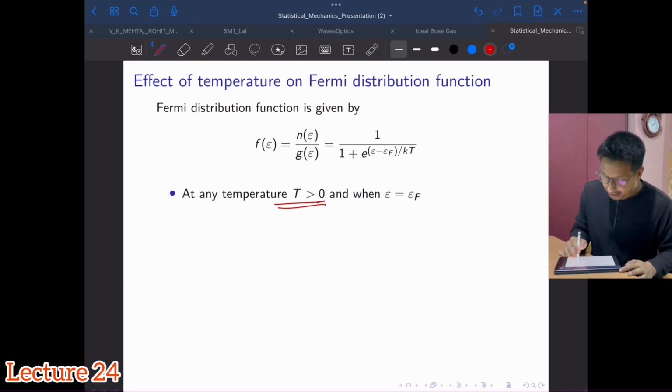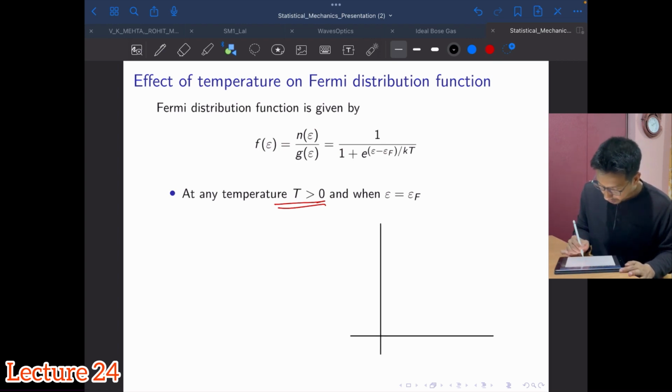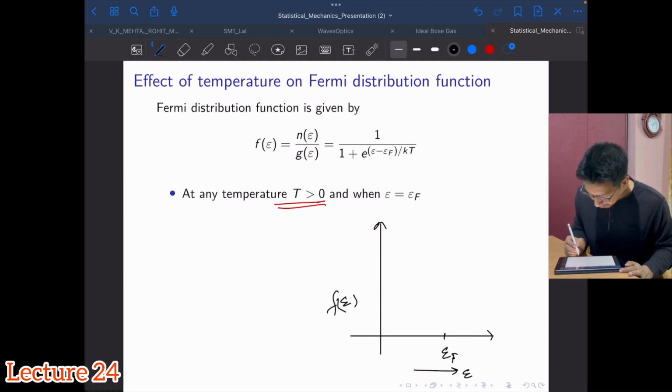Okay, so in that case, what happens, again let me draw the plot. Okay, so this is your EF. This axis is your energy axis, this is your f of E. So here what will happen, let's say this is your 1. Because now the temperature is greater than zero, the function will look something like